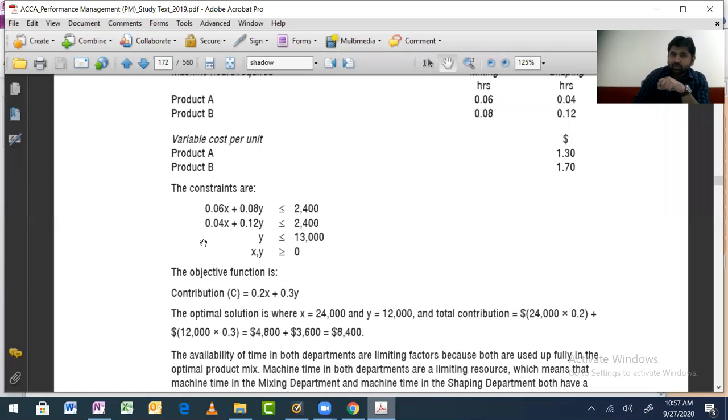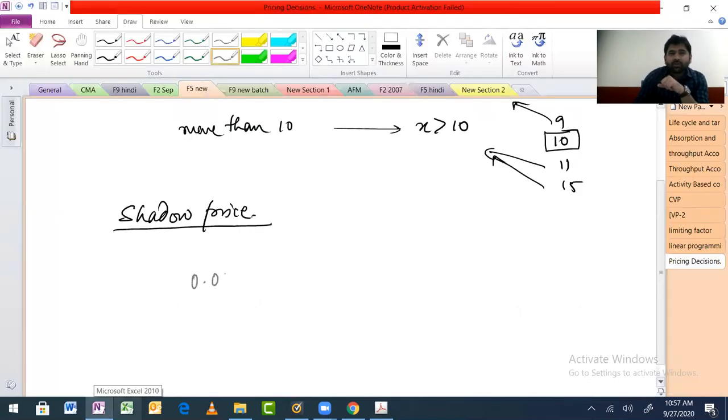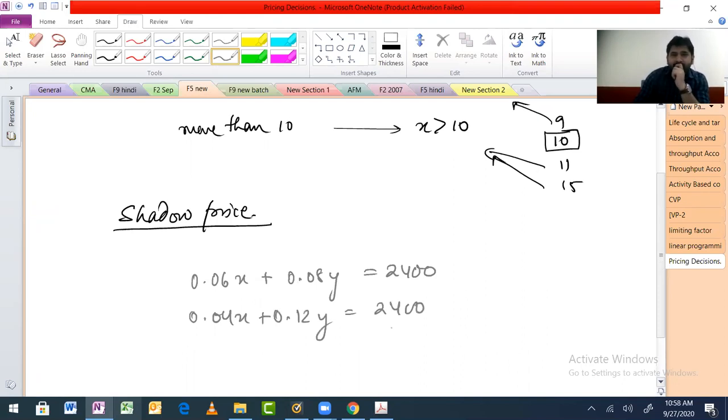So on your calculator, to check if you are okay with this calculation: 0.06x plus 0.08y is less than or equal to, so I'm writing equal to 2400. And 0.04x plus 0.12y is equal to 2400. These are the two equations, 1 and 2.